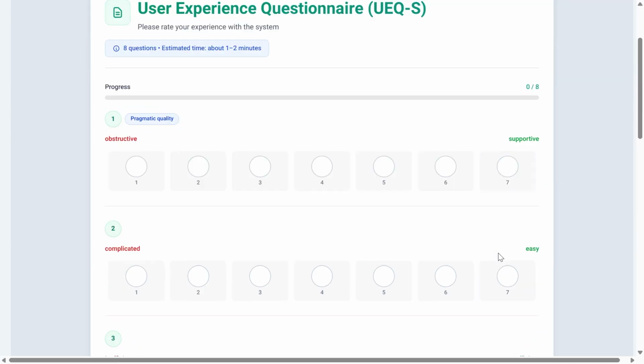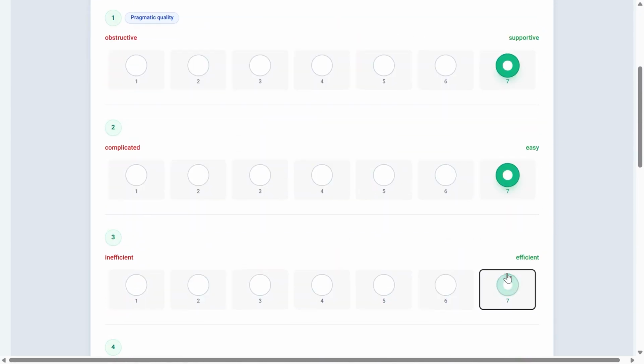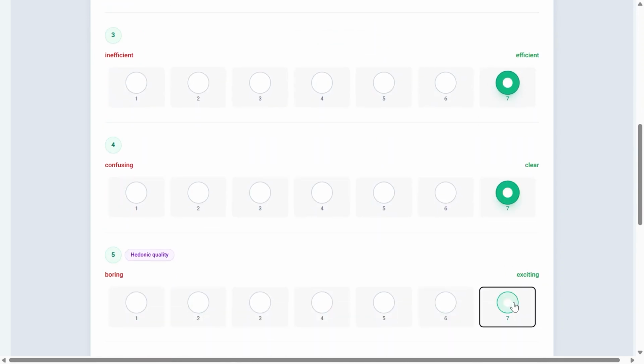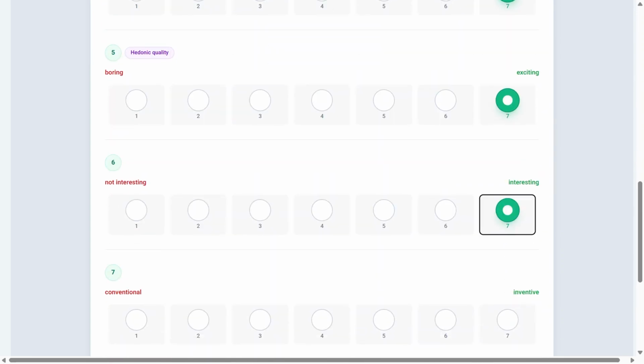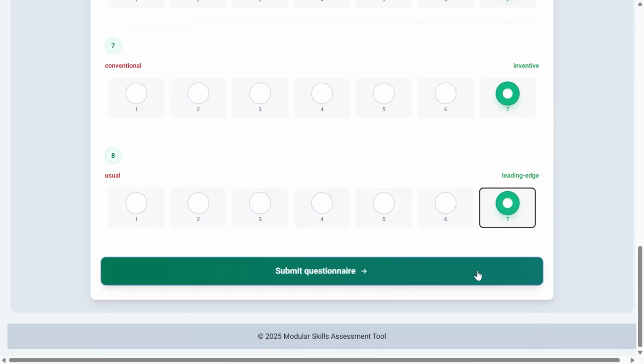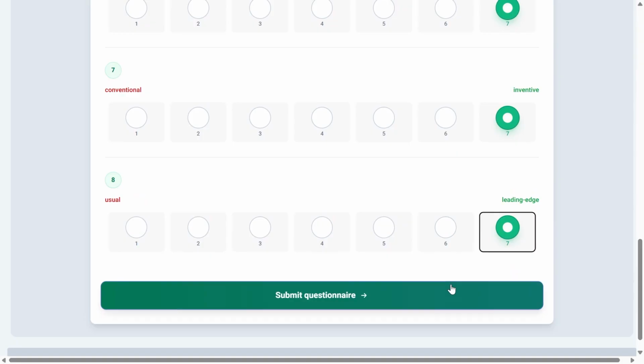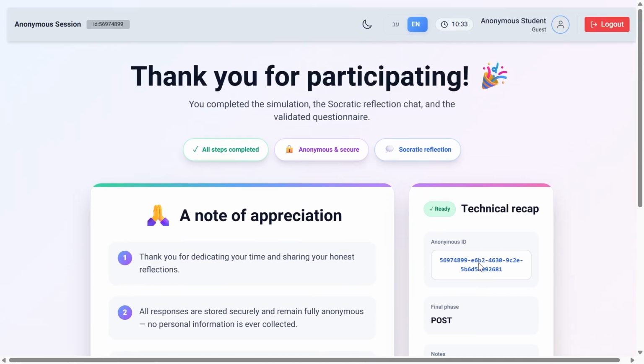At this stage, participants complete a short user experience questionnaire, UEQ-S, designed to evaluate their experience with the system. The questionnaire assesses both pragmatic aspects, such as clarity and ease of use, and hedonic aspects, such as engagement and novelty, providing an overall measure of user experience. This screen marks the completion of the Casely participation process and all study stages.